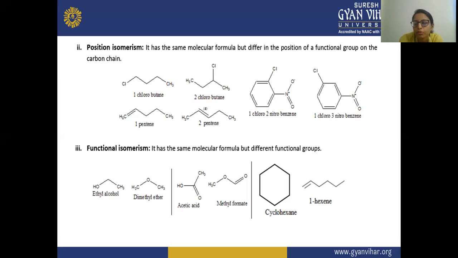Now in the third example, this is your cyclohexane, and secondly, this is your 1-hexene. So cyclohexane is a cyclic structure and the other is a double bond structure. Next, the functional isomers are the isomers that have the same molecular formula, but their functional groups are different.